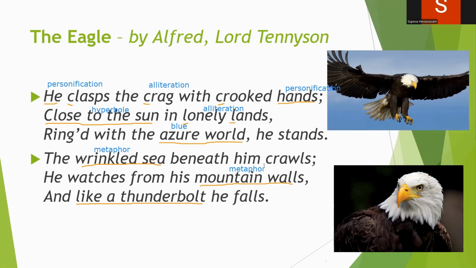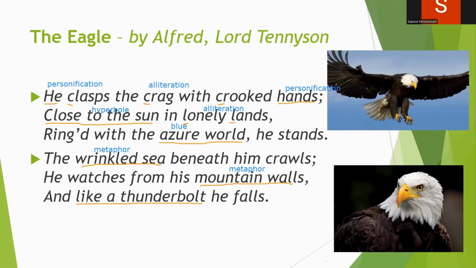See how much power the eagle has. Even the sea seems to be like a wrinkled person, and he's crawling. Even the sea is personified here. Crawls. So the sea is also personified here. The mountains are like walls protecting him.